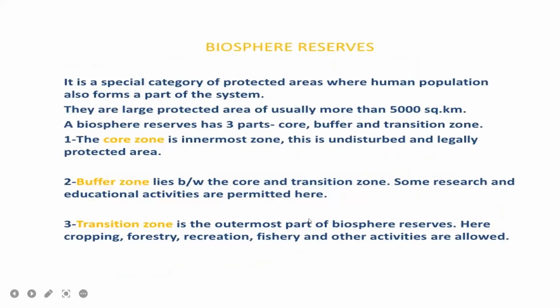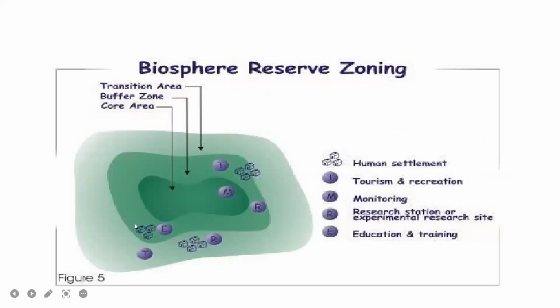Okay, so buffer zone. So here some research and educational activities are permitted in buffer zone. Third one is the transition zone. So in this area cropping, forestry, recreation, fishery and other activities are allowed. So this is about the biosphere reserve. So it is classified into 3 zones. So this central one is the core, this one is the buffer, and this one is the transition area. So here some activities will be allowed.